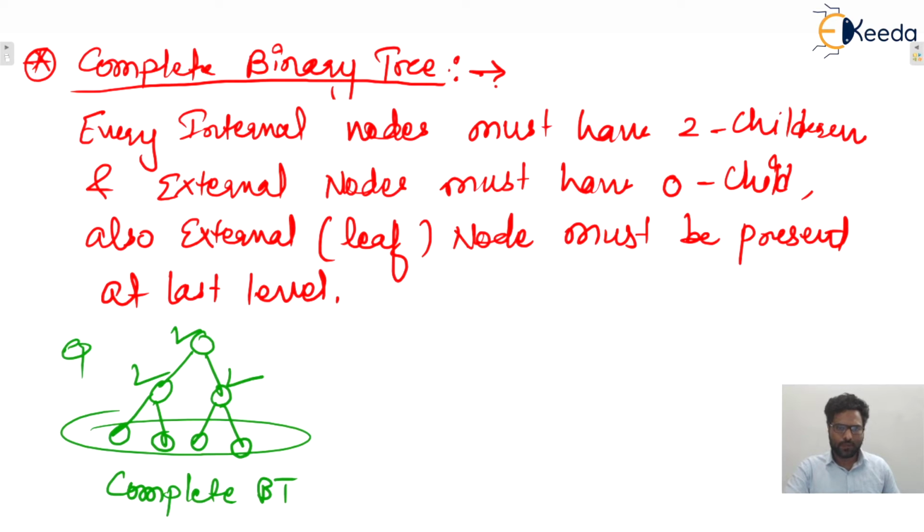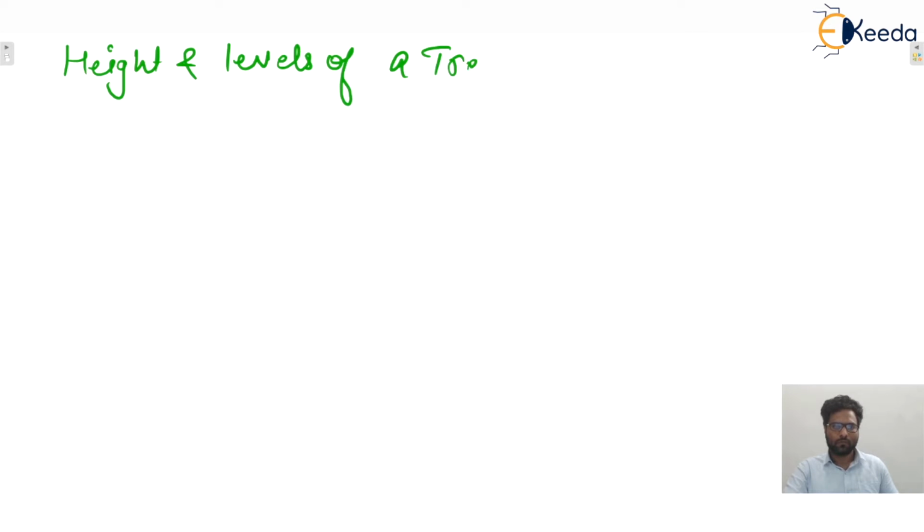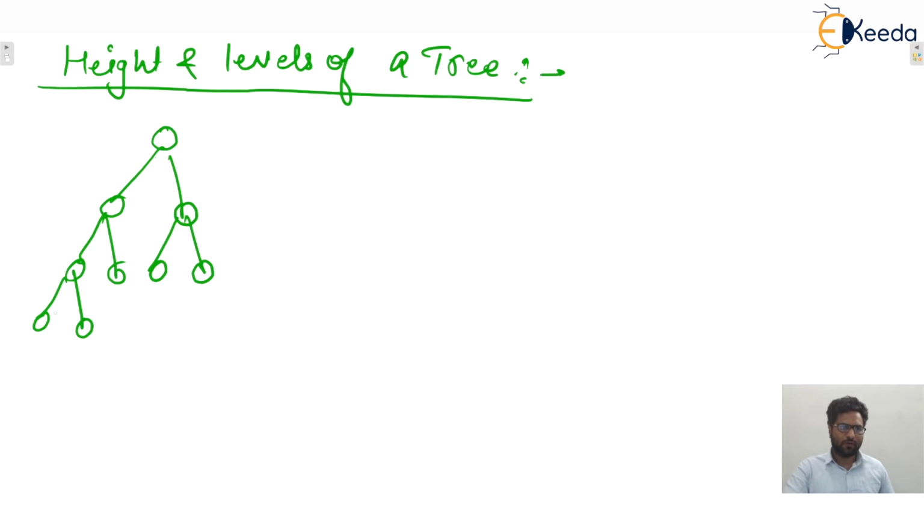Next one, what is the height and levels of a tree. Let's say one tree is given to you. What will be the height?